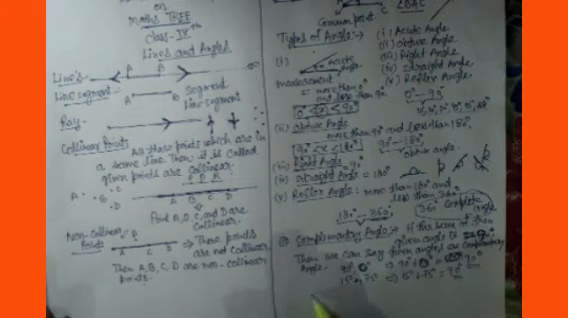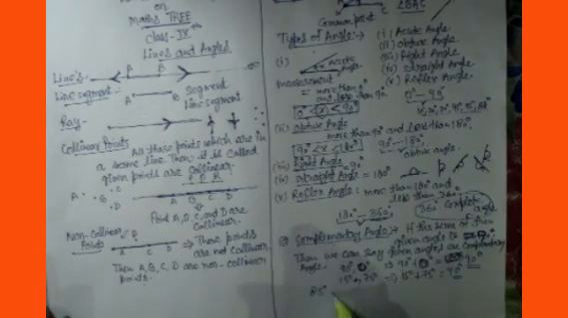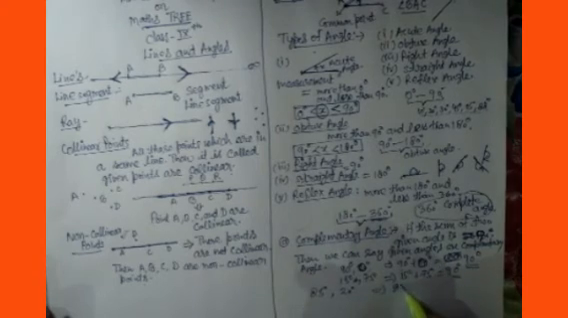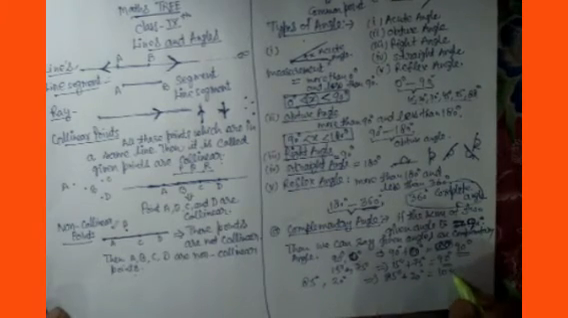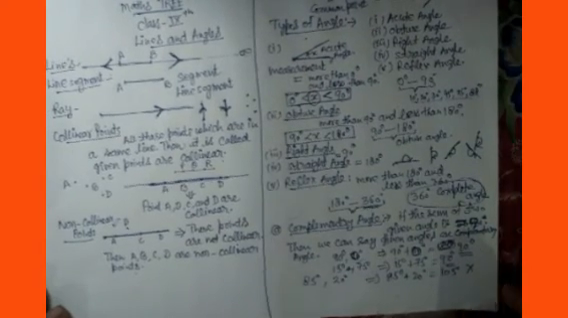But if one is 85 degrees and another is 20 degrees, then what is their sum? 85 degrees plus 20 degrees becomes 105. So then it is not a complementary angle. Understand? So it is very important to know the definition.